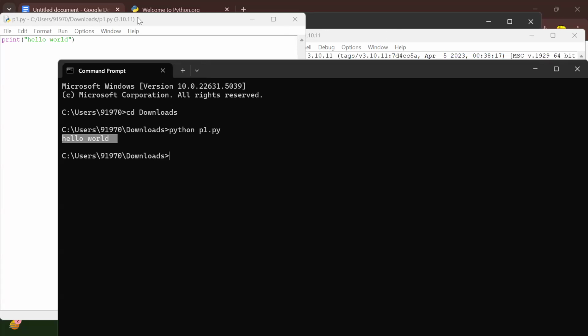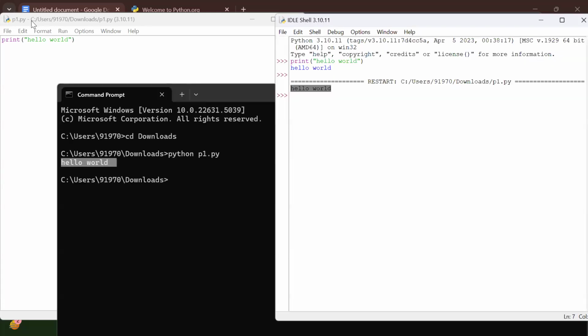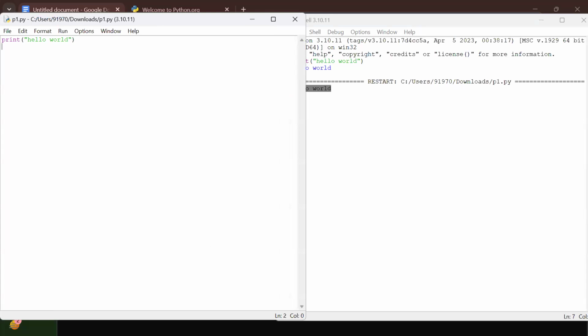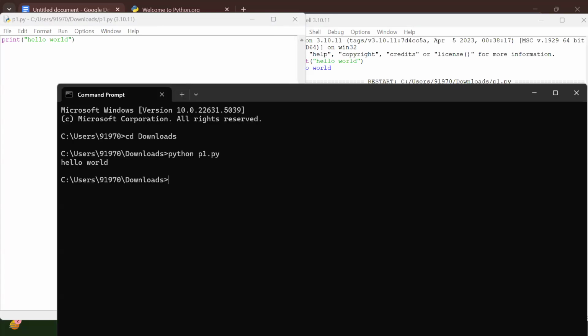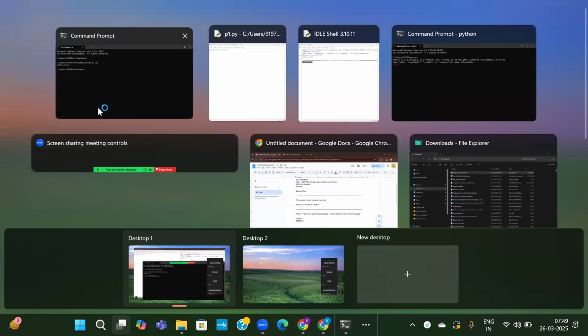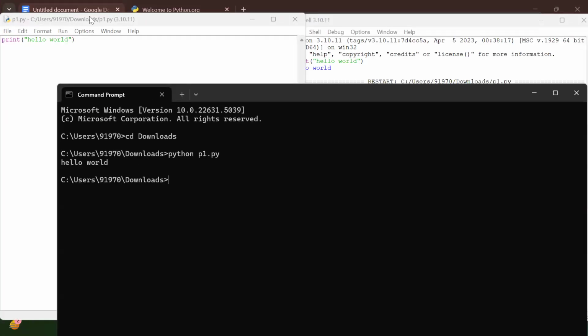I'll repeat one more time. You have to check the path where our Python file is stored, and then open a command prompt and navigate to that path. In order to change directories, we have to do cd and whatever folder you want. Okay, cd downloads, and then inside that, wherever our Python file exists, just type python, space, the file name. That will execute the whole file and generate the output.